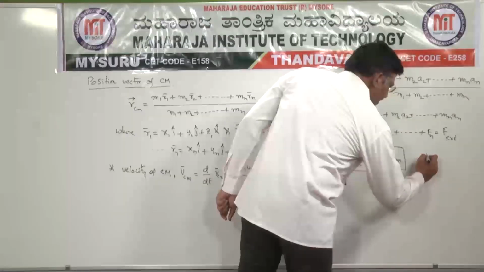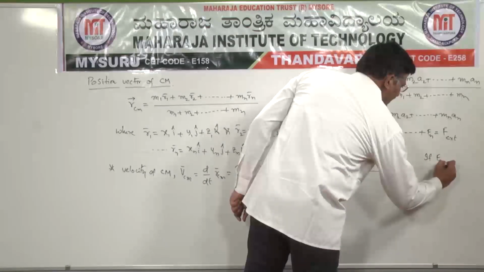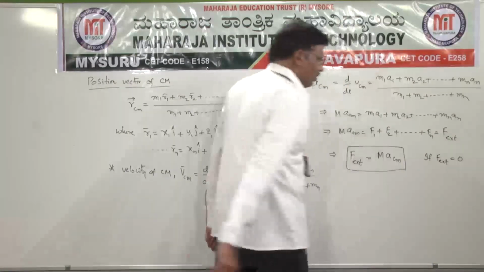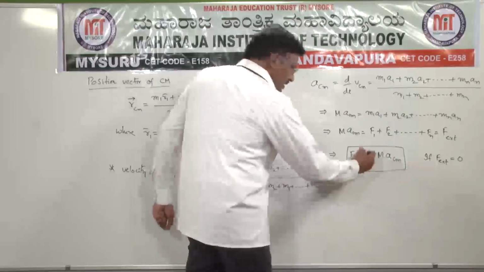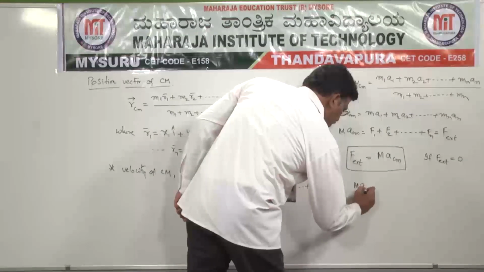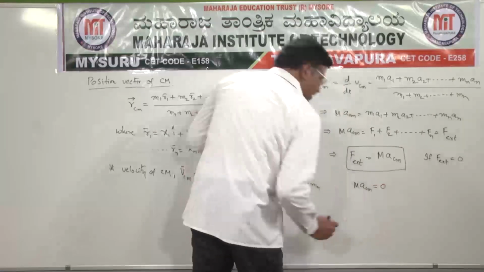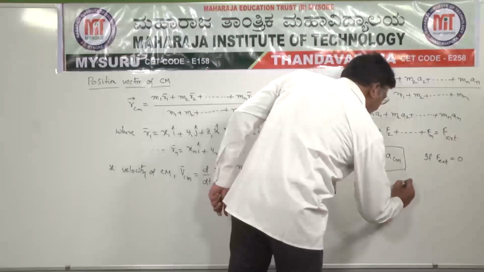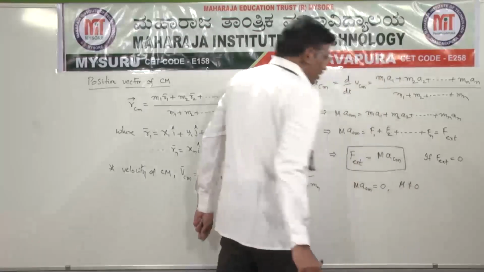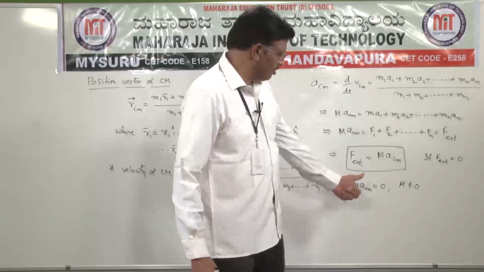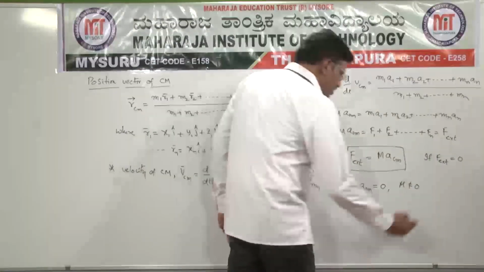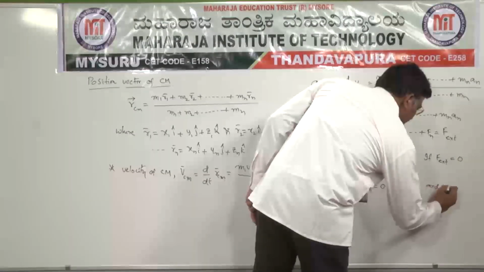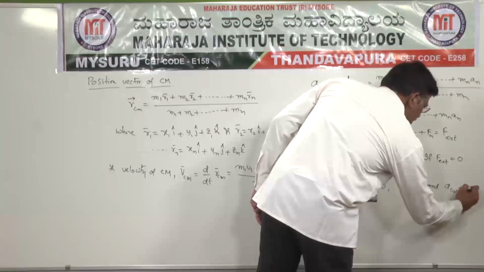For example, if F external is equal to 0, no external force is acting on the system, then M into A_CM is equal to 0. But M is never equal to 0. Mass 0 means no substance, no body. So mass can never be 0 and A_CM is equal to 0.